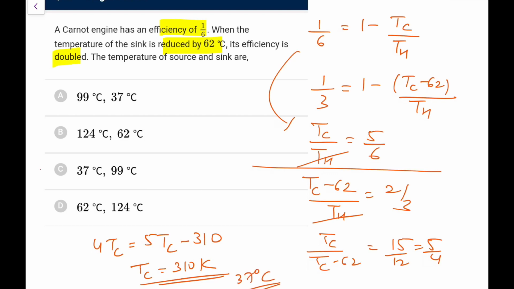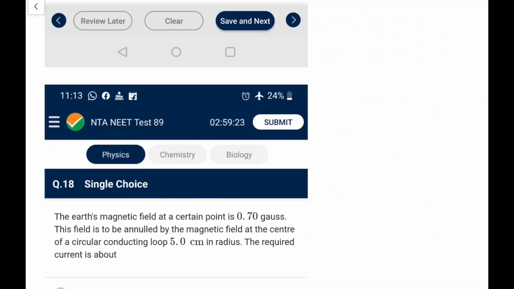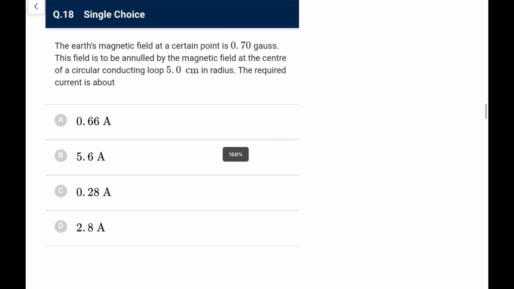There is only one option like that, so Th will also be like that, don't worry. So this is 37 degrees Celsius, and this is of Tc, be sure this is Tc 37 degree, so it would be the sink, so this is that option, not C. Otherwise you would have wasted all your effort. So be careful, read it carefully, don't do this like me.